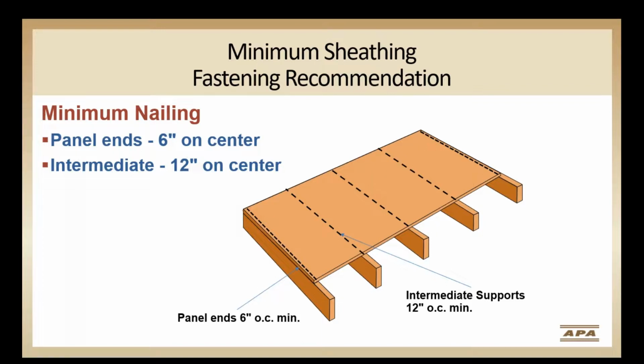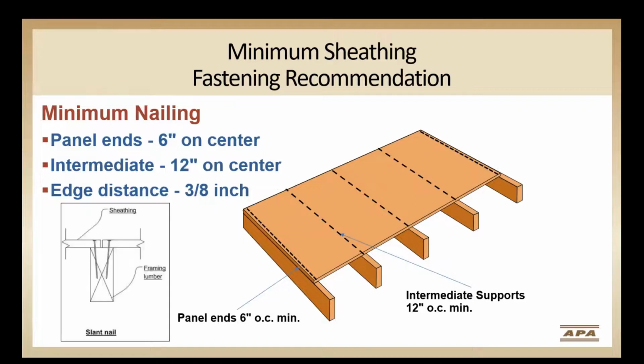Fasteners should be placed a minimum of 3/8 of an inch from all panel edges and ends. I would note that with the narrow dimension lumber joist only being 1.5 inches wide, to avoid a shiner where the nail misses the joist entirely, it is a common practice to drive the nail at an angle, or slant nail. In this case, slant nailing would be used to maintain the 3/8 inch edge distance of the panel and provide adequate edge distance in the lumber joist below. Additional information on slant nailing can be found in APA Technical Note 058 titled Slant Nailing.